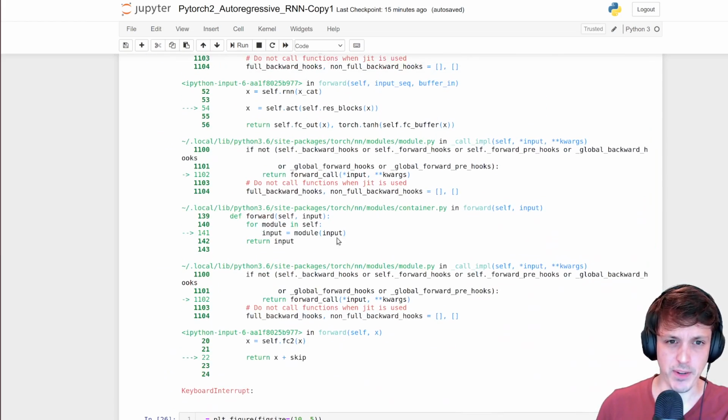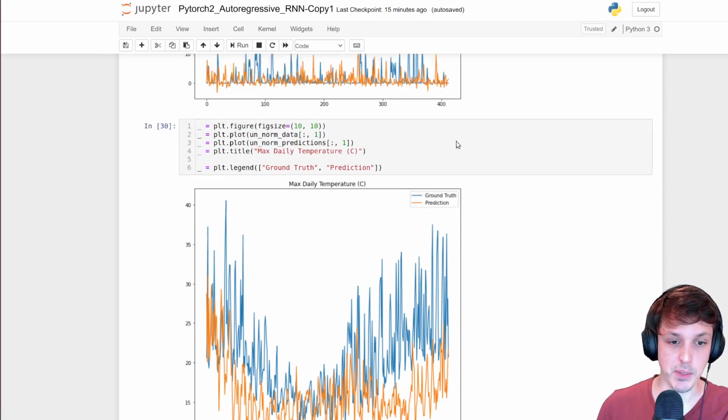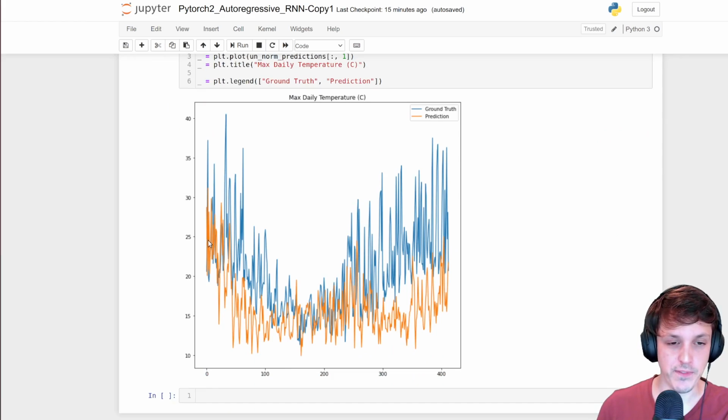So I've only trained this network for about 100 epochs, but you can see that it does reasonably well. You can see for the first 30 days of the temperature prediction, it's pretty dead on. That's what you would expect. We're only ever actually predicting one day into the future. And then after the 30 days, it kind of drops a bit, starts to diverge from the ground truth. It drops and it kind of goes back up again.